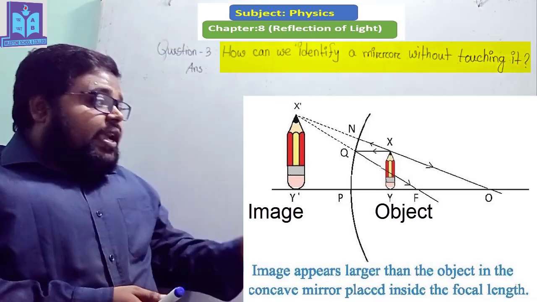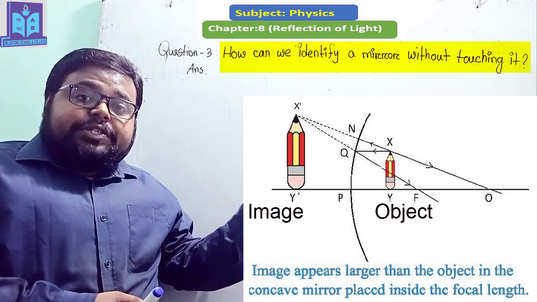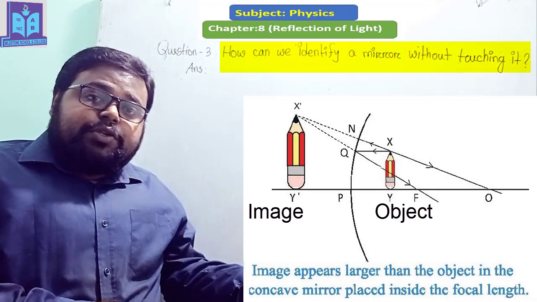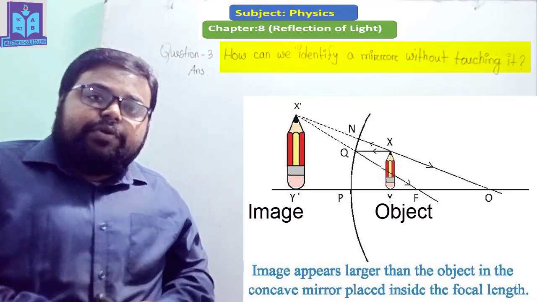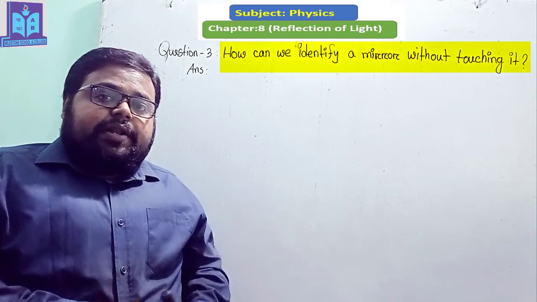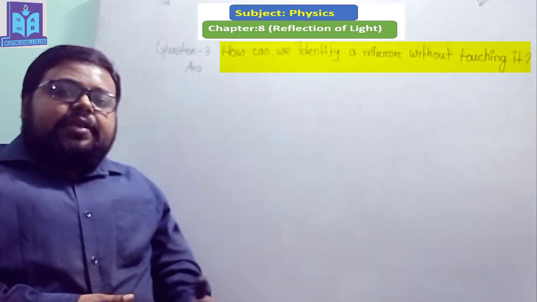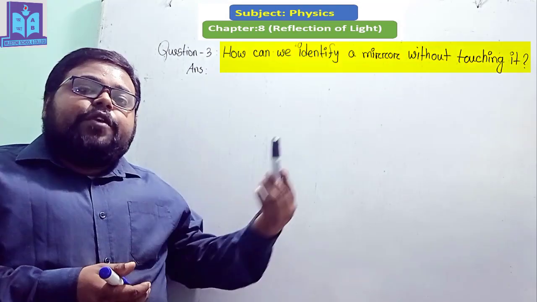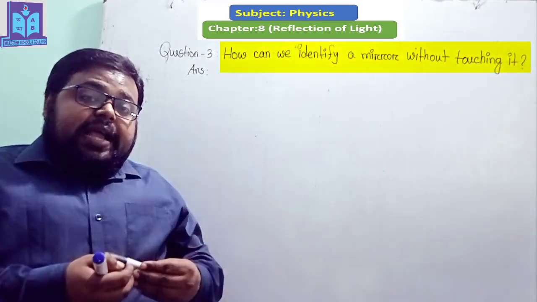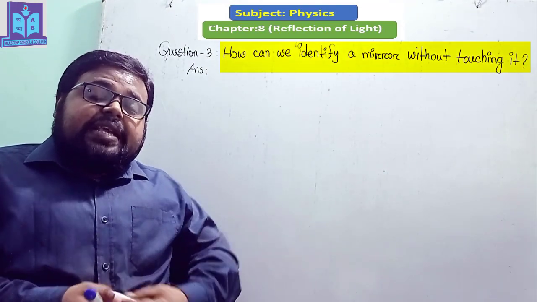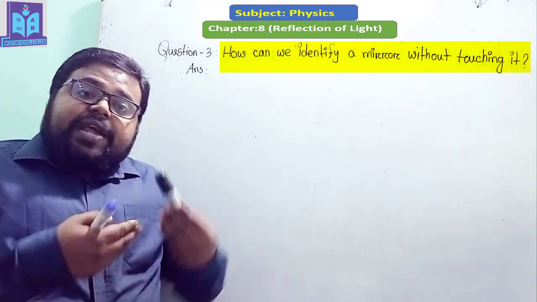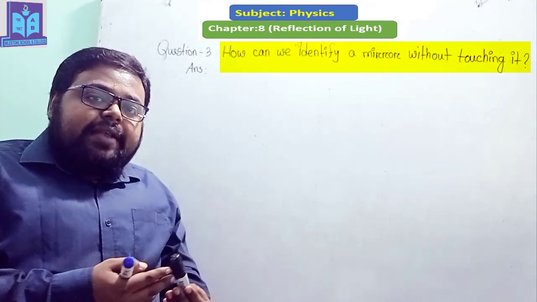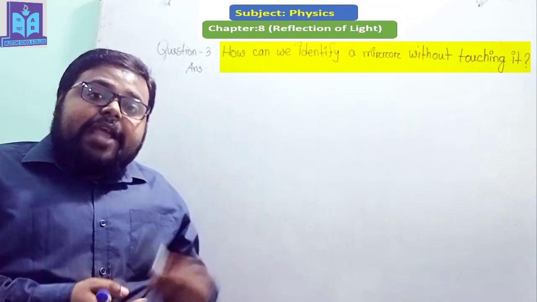Okay, to see that virtual, straight and bigger image, we can ensure that that is the concave mirror. Okay, for the third one, if we place any object in front of the mirror and after that a virtual, straight and same size image is created, then we can ensure that this is a plane mirror.